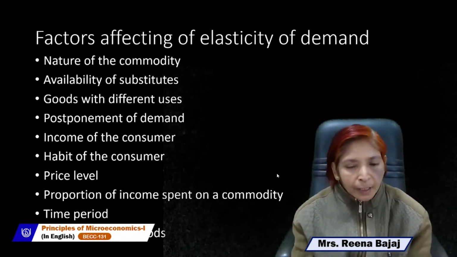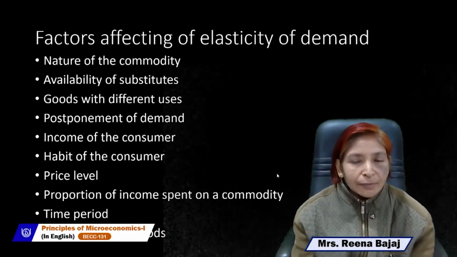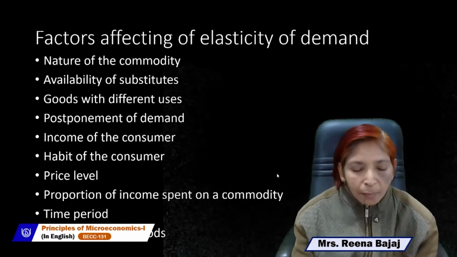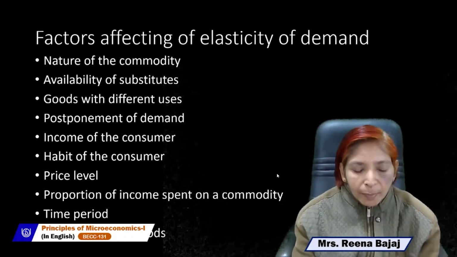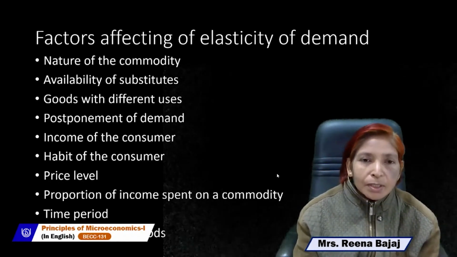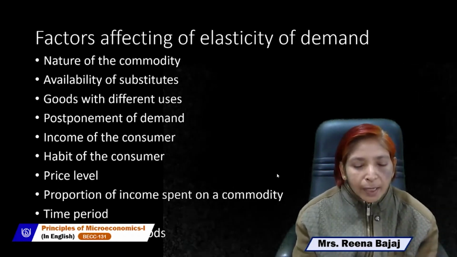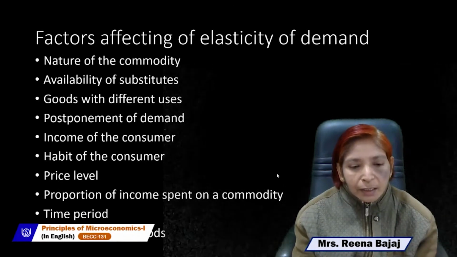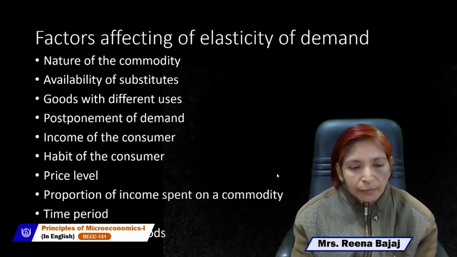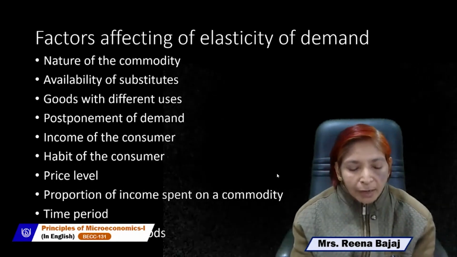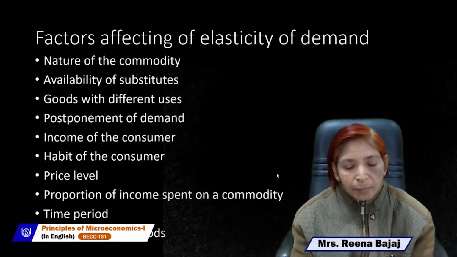And the last point of factors affecting elasticity of demand is complementary goods. As you know, complementary goods are those goods which are always used together. For example, car and petrol, pen and refill, camera and reel, needle and thread. If goods are complementary, always used together, if you have a car, you must buy petrol.